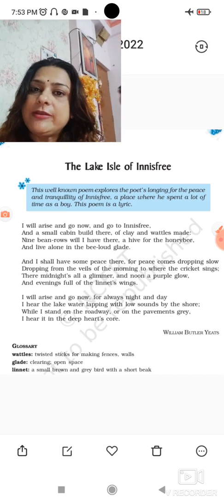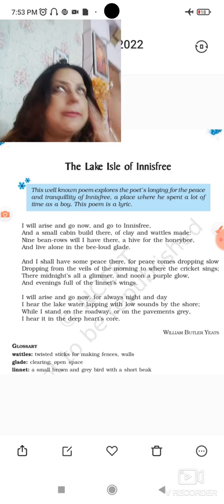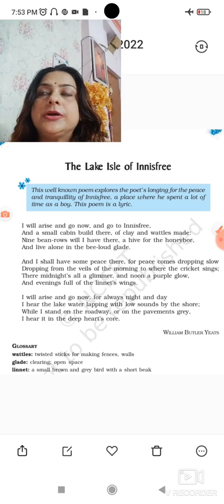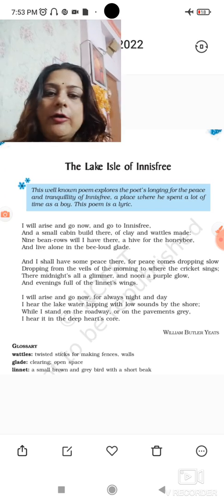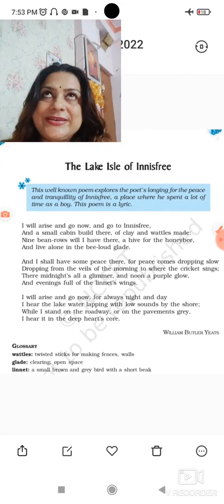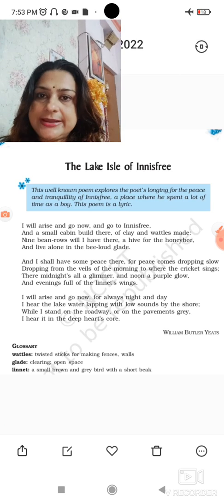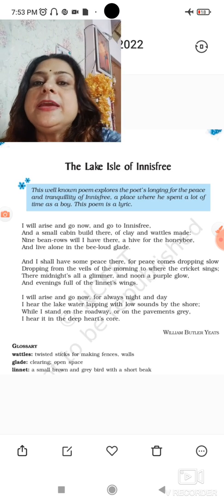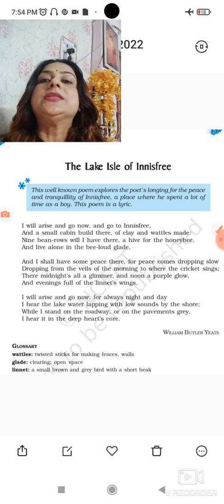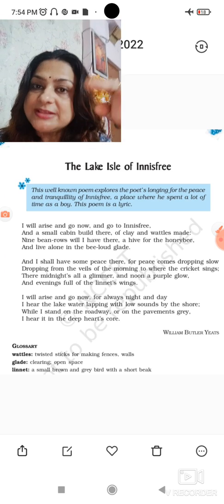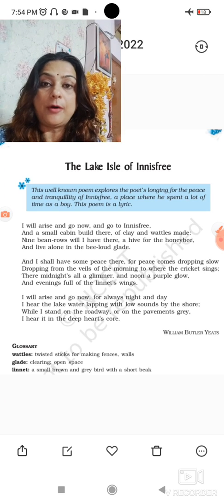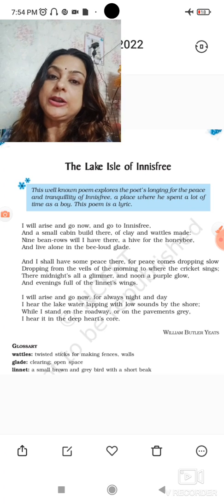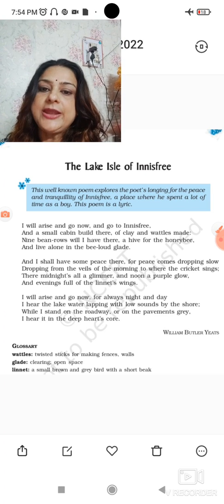Instead, he will make a small cabin, means hut, and he will make the cabin of clay, which is mud, of course, and wattles are twisted stems. So he will make a house of clay, and he will surround the house with a fence which will be made up of twisted twigs. Okay, so it means he wanted to live in nature, right?